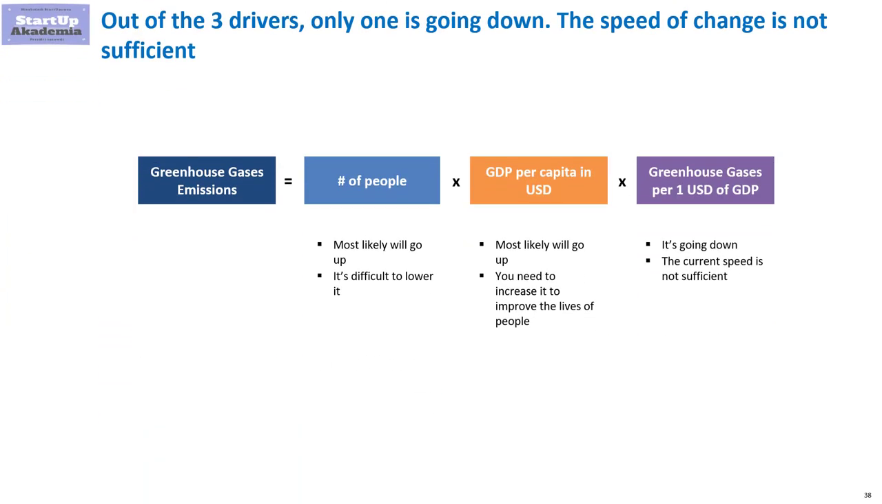To sum up, out of the 3 drivers, only one is going down. We have obviously in mind the greenhouse gas emissions per $1. However, the speed of change is not sufficient. You cannot really lower the other 2 drivers.